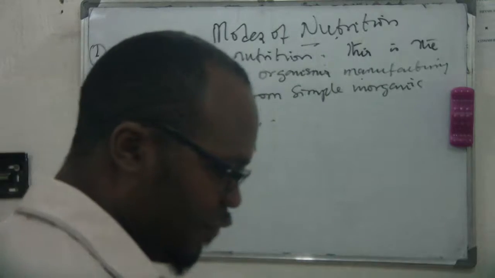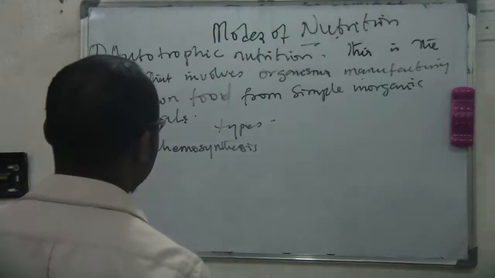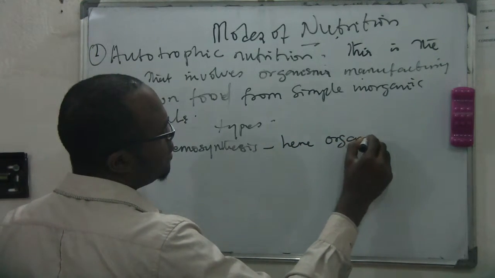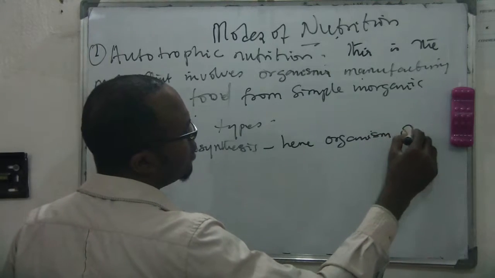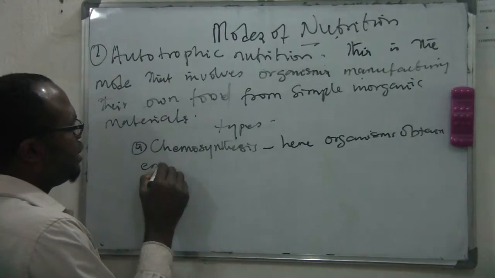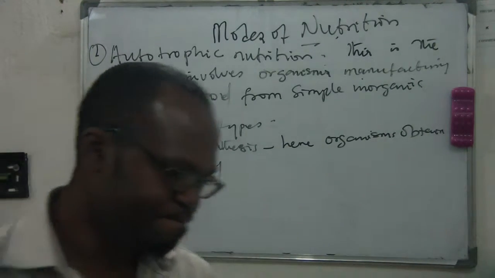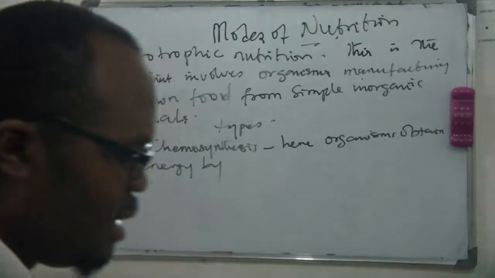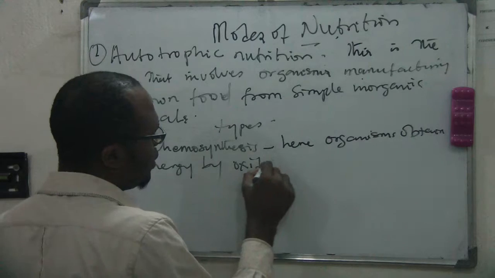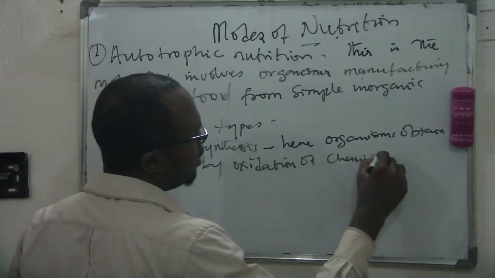Here, organisms obtain energy by oxidation of chemical substances.